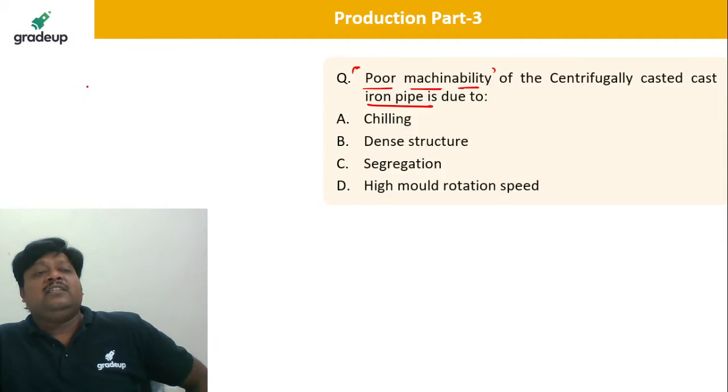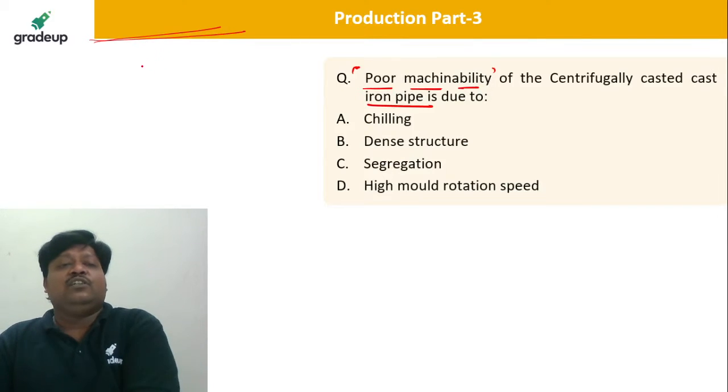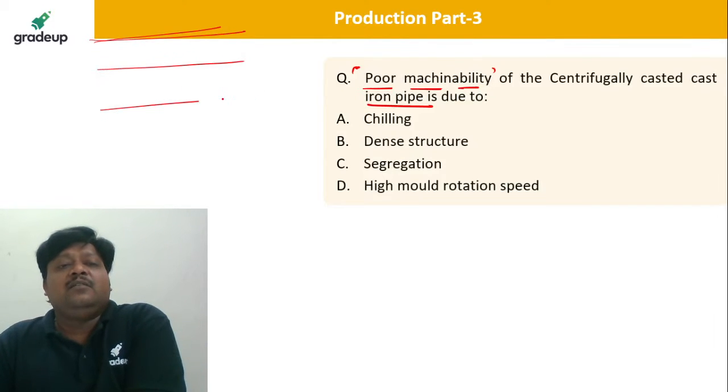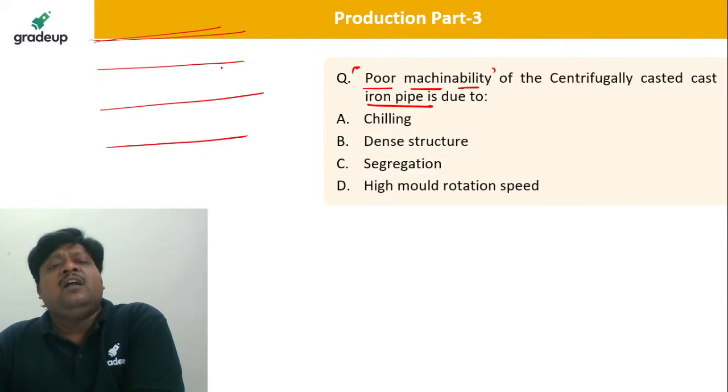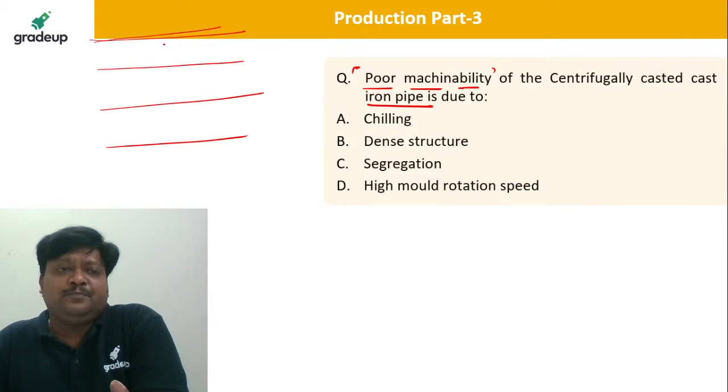So dear students, as you know, this is a question related to casting as well as machining operations. Casting is there and machining is also there. One thing is very clear: whenever you look at the microstructure of a centrifugally cast pipe made of cast iron, iron is the matrix element and carbon you can have as an impurity, rather you can say.